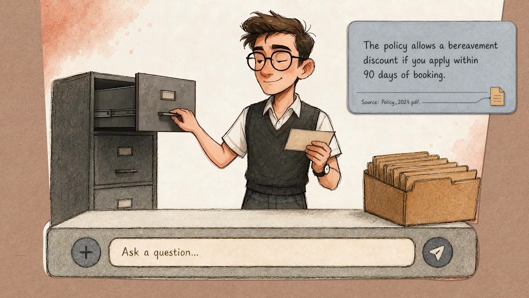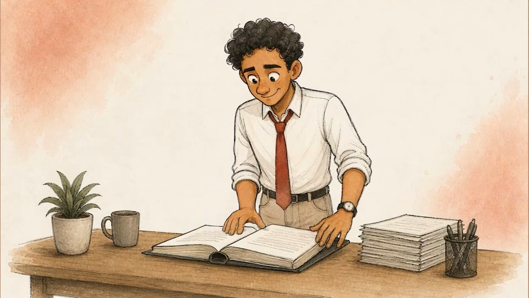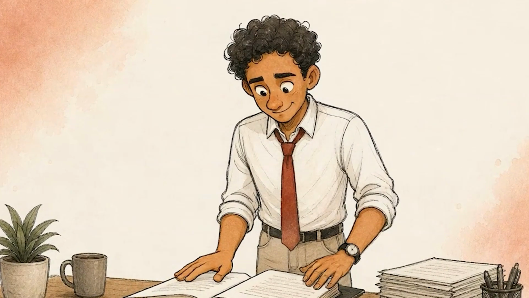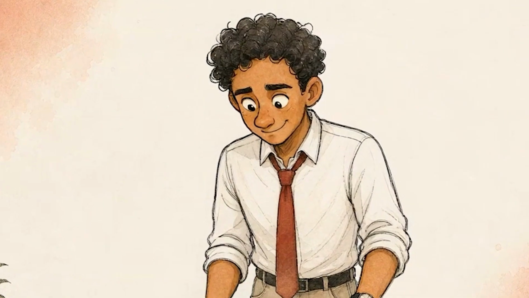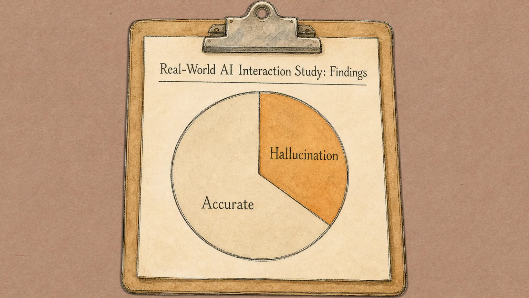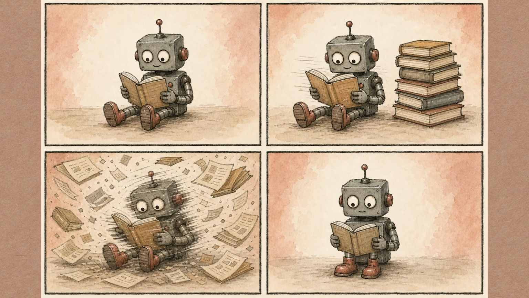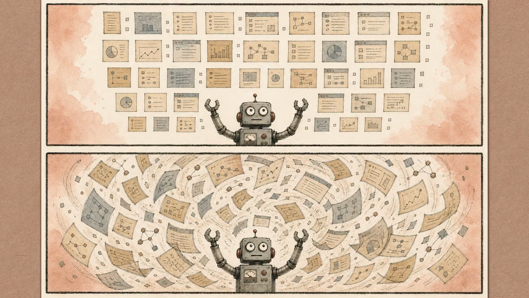RAG doesn't just fix one problem. It fixes an entire class of them. Stale information, missing information, your own data that the model was never trained on, and hallucination, which drops substantially when a model reads actual source text instead of reconstructing it from memory. You also control what it reads, which means that you can update it, correct it, and trace any answer back to its original source. What it doesn't fix is the source material.